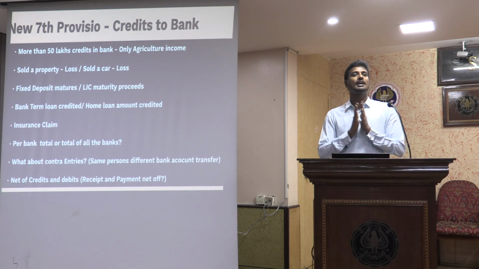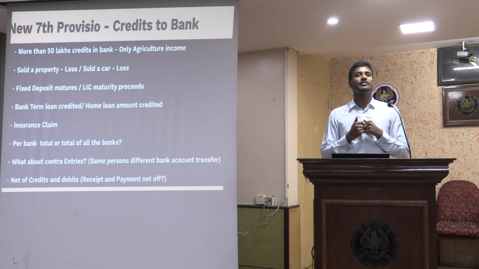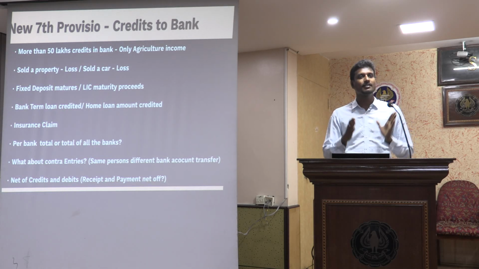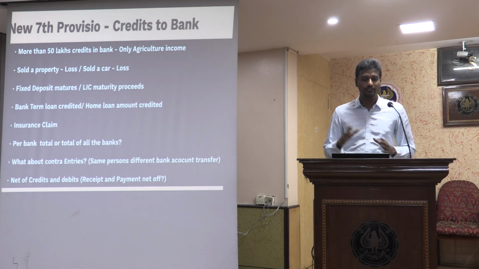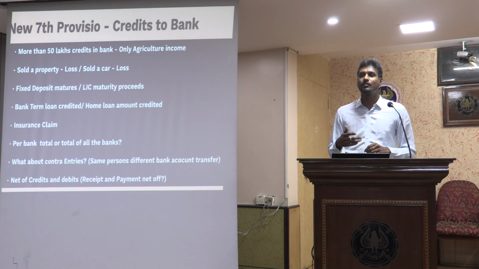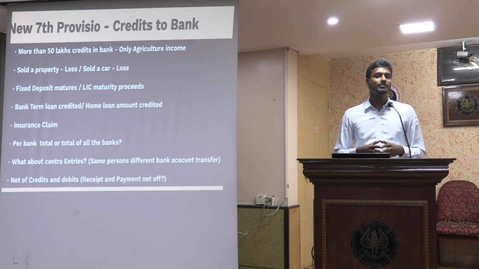income. So even if it is only agriculture income, if I have credits of more than 50 lakhs, even if I don't have taxable income, I have to file the return of income to disclose that I have agriculture income and it is not taxable. Sold a property or sold a car which is for loss, even if it is for loss, I will have to file the return of income.